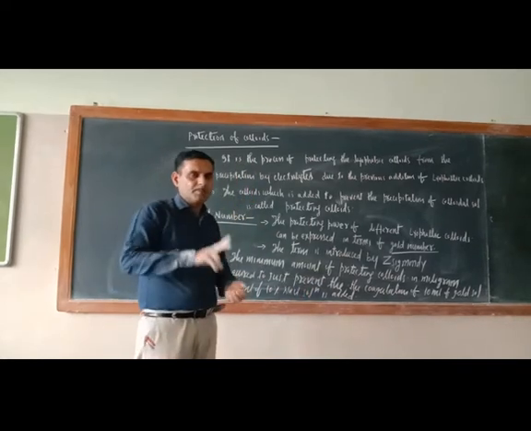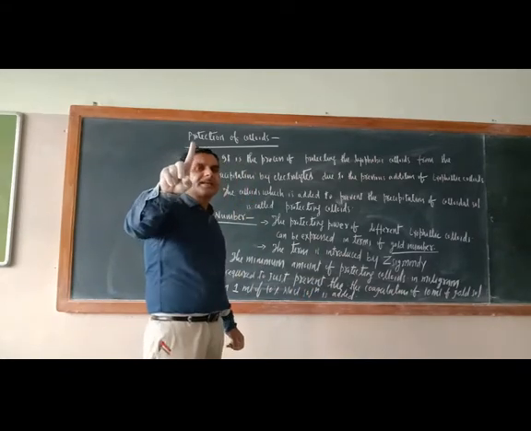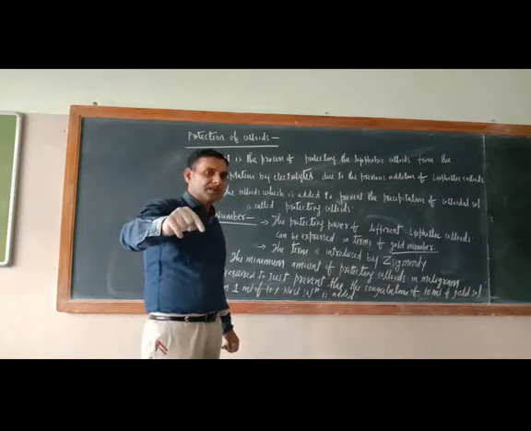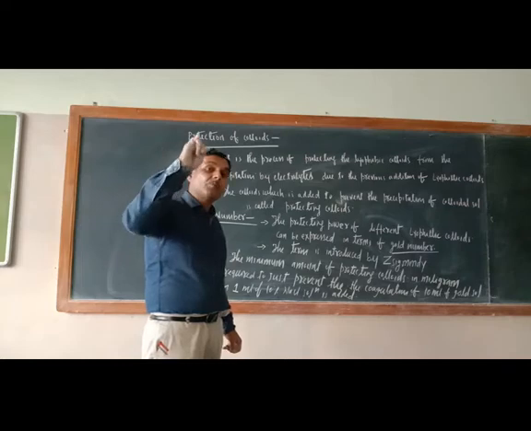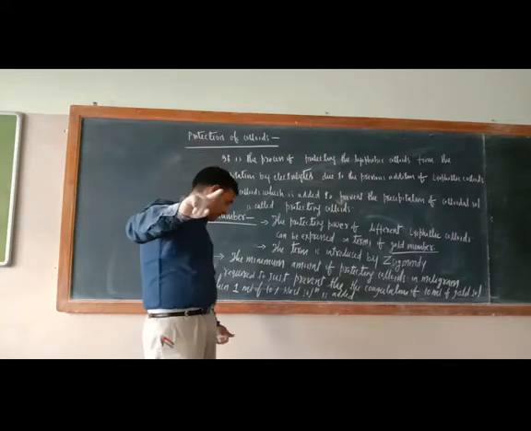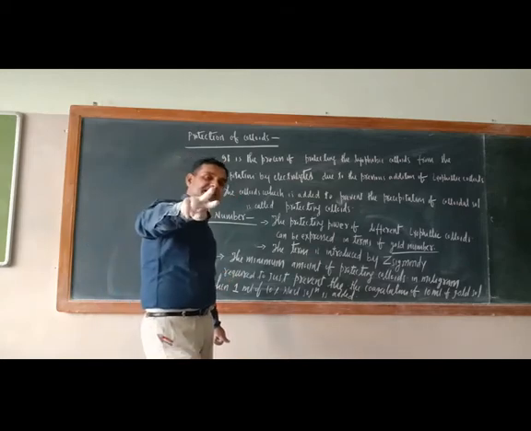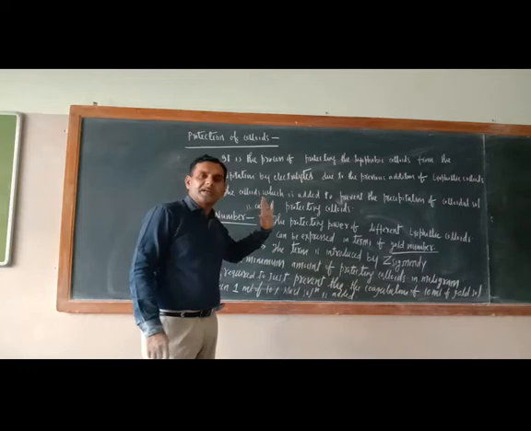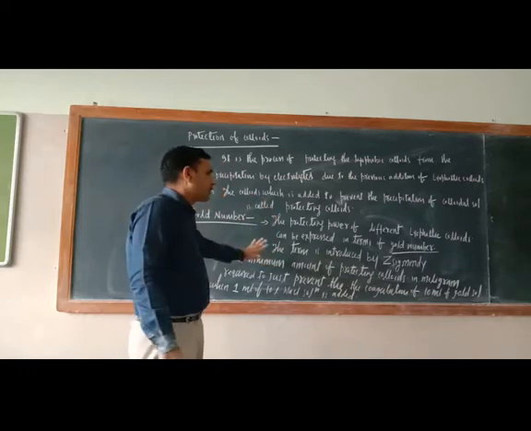Okay, what does it mean? You should take the 10 milliliter of gold salt. In that 10 milliliter of gold salt, you have to add 1 milliliter of 10% NaCl solution. If it is not coagulating, that is only the gold number.